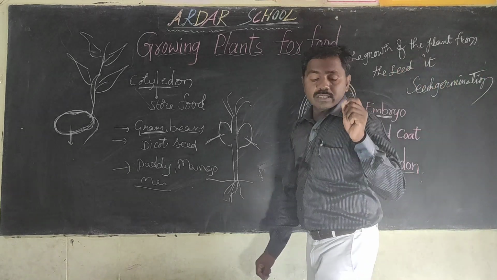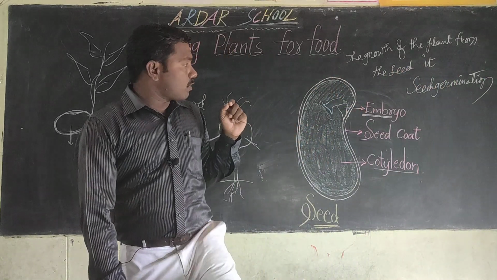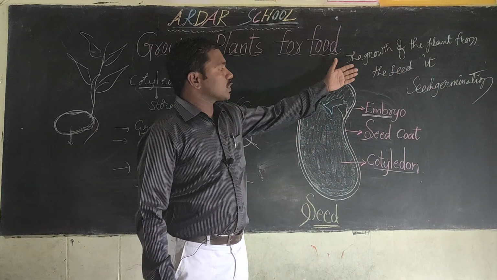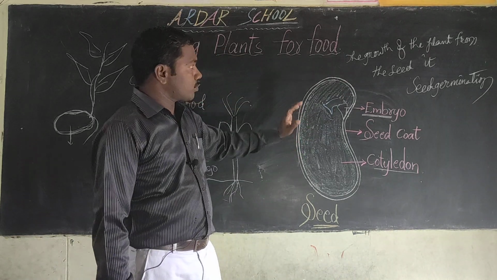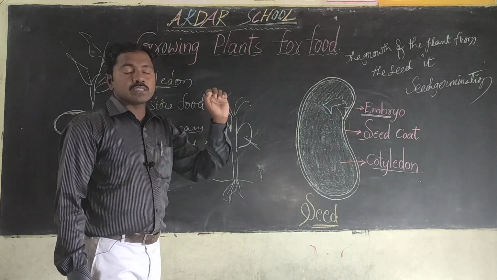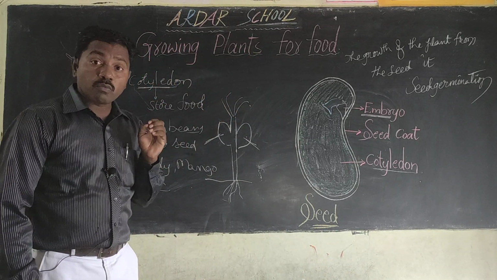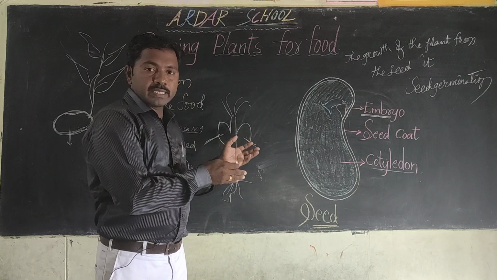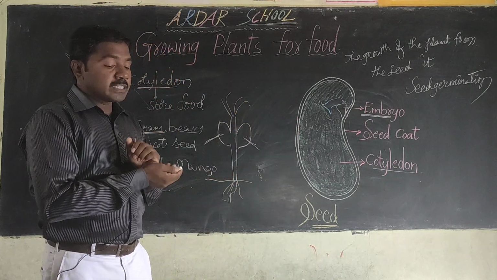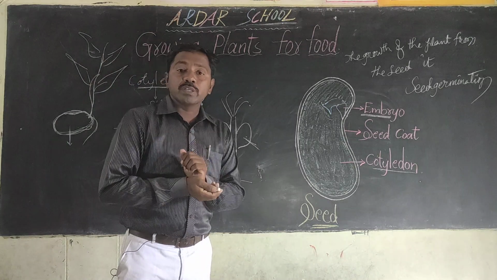So what is seed germination, children? The growth of plant from the seed. It is called seed germination. Once again children, very important. What is seed germination? The growth of plant from the seed. It is called seed germination.